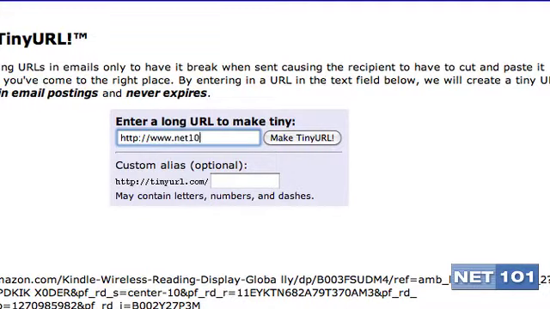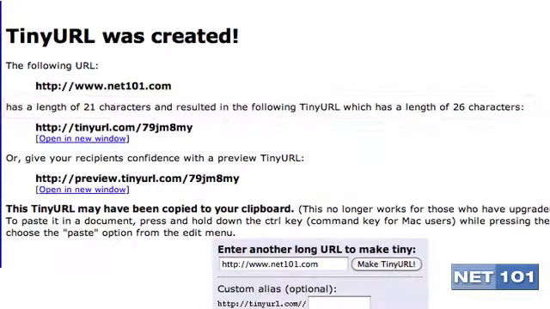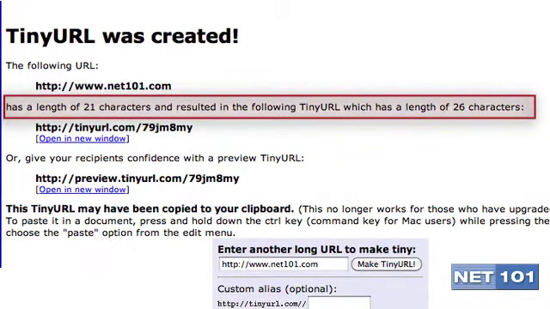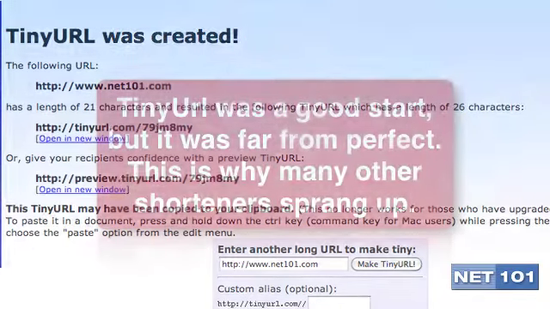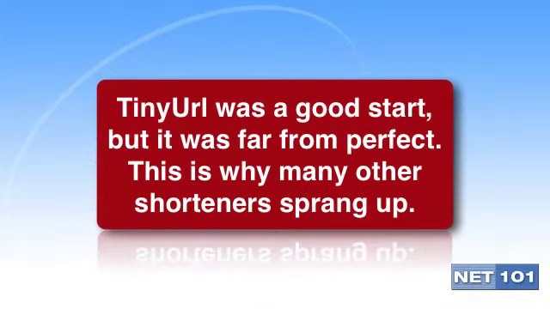http://www.net101.com and turn it into a tiny URL, the original URL is 21 characters long, and the new URL generated by tinyurl is 26 characters long. I didn't get a shorter URL, I got a longer URL. Plus, tinyurl doesn't offer any other service, other than just shortening the URL. Clearly, there is some room for improvement.